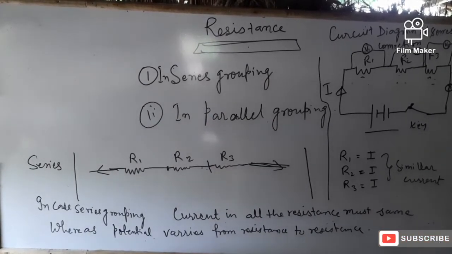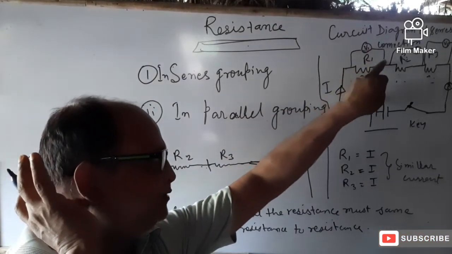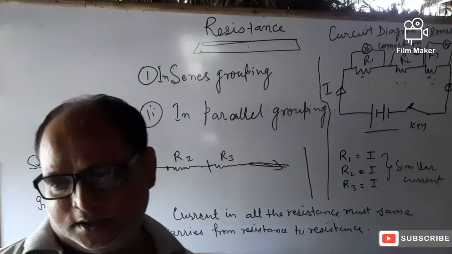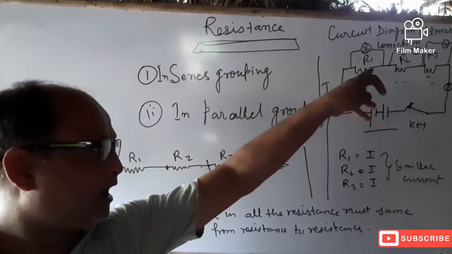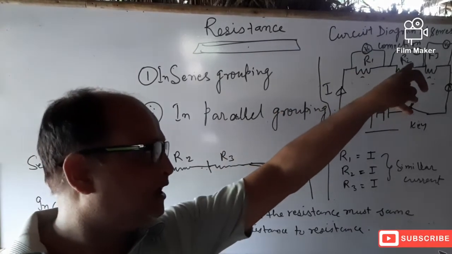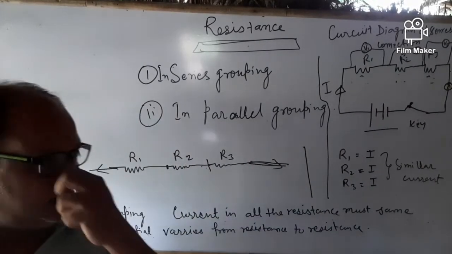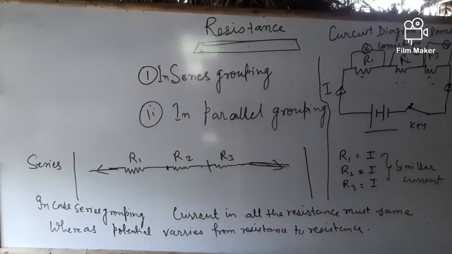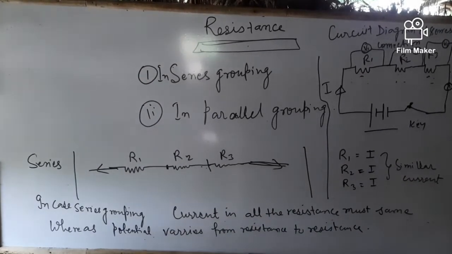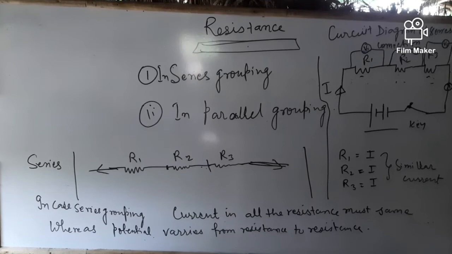Here you see that for measuring potential we must connect the potentiometer in parallel. So potential at R1 is V1, potential at R2 is V2, and potential at R3 is V3, and these potentials are measured by the instrument potentiometer.